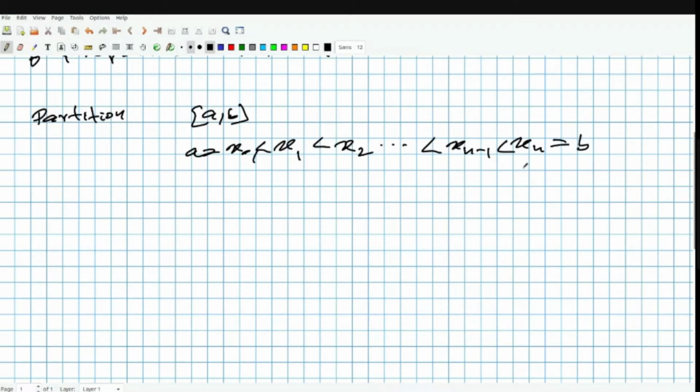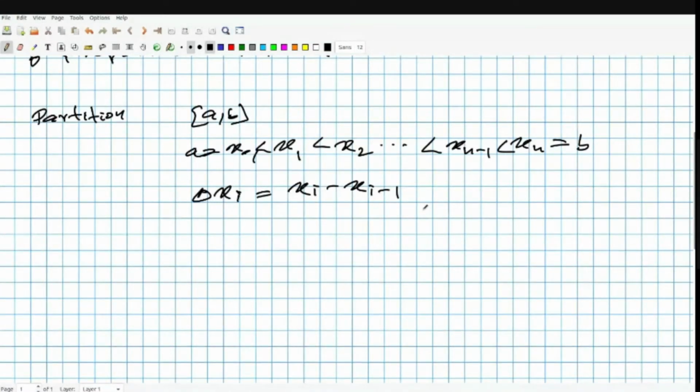So this is a partition. These are the partition points, and we call this set of points a partition of [a, b]. We use the notation delta xi equals xi minus x(i-1), where i goes from 1 to n.